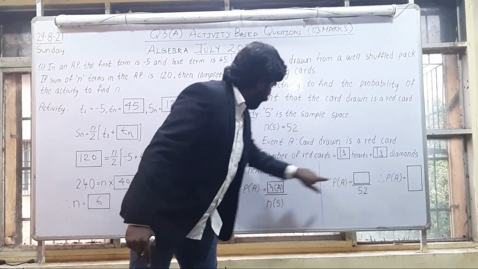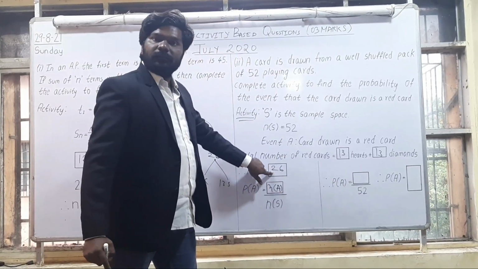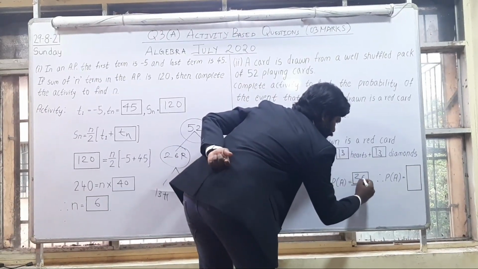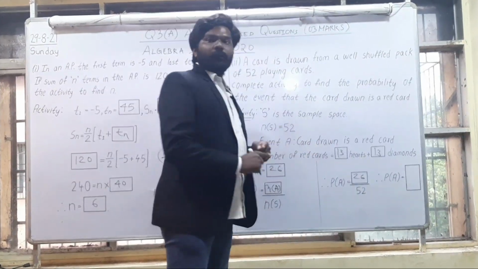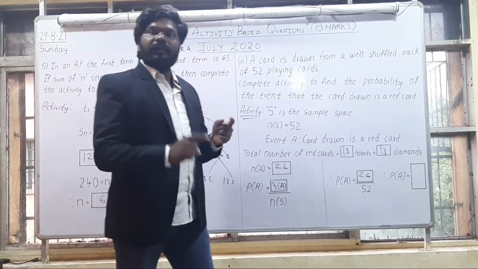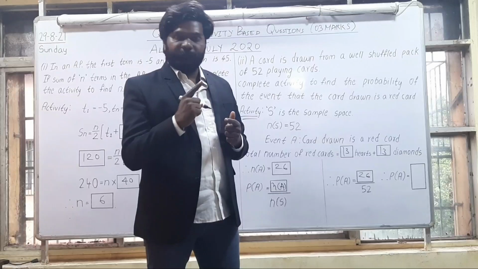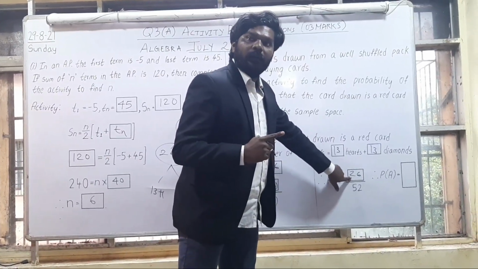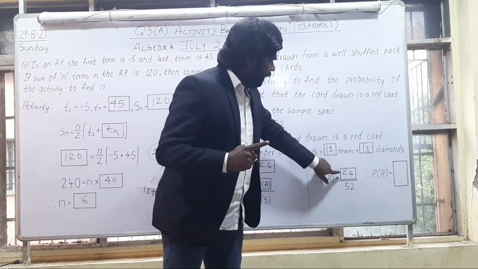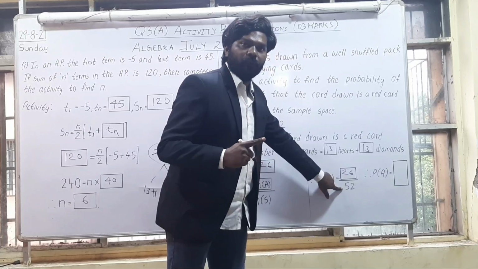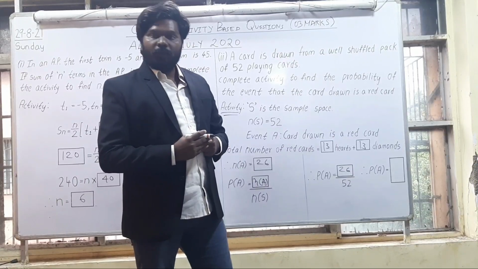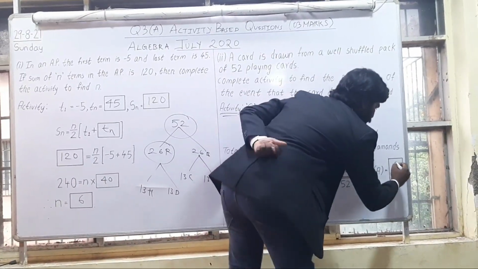Therefore, P of A is equal to, now see, what is my n of A? 26. So what will I write in this box? 26. Very good. 26 upon 52. Because my n of S is what? That is my 52. Understood? Now I need to further simplify this. So see what happens. 26 ones are 26. 26 twos give me what? 52. So therefore P of A is equal to what? 1 upon 2. That is my half. So what will I write in this box? That is 1 upon 2.